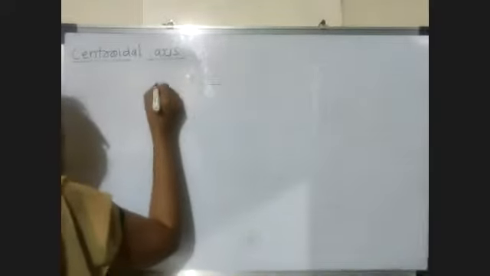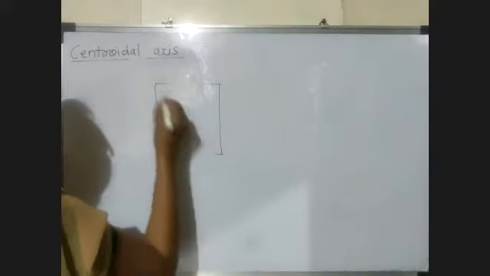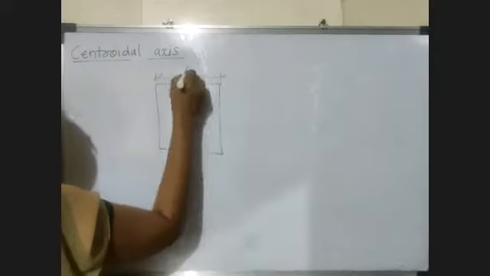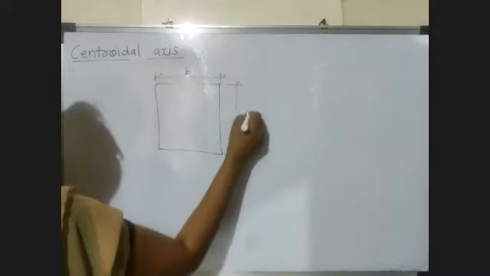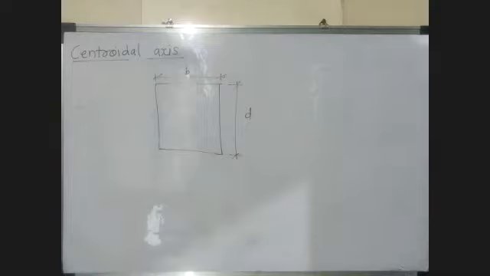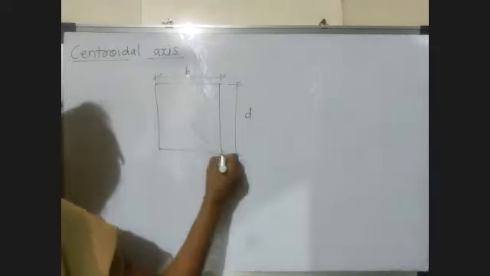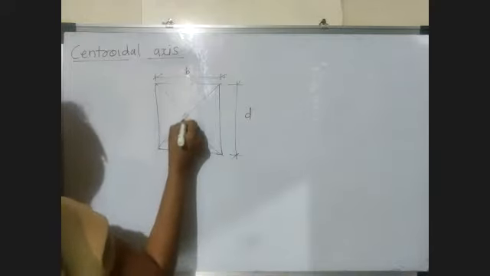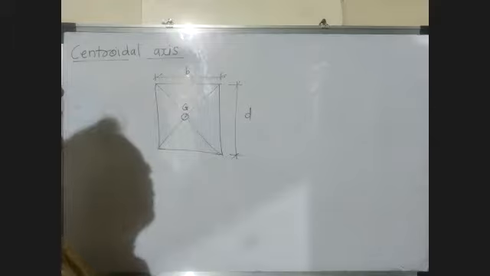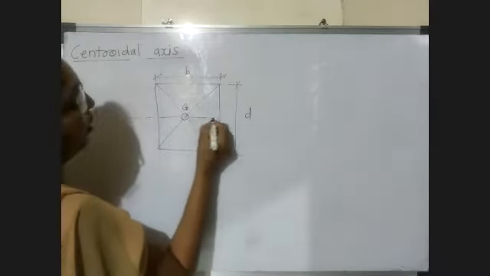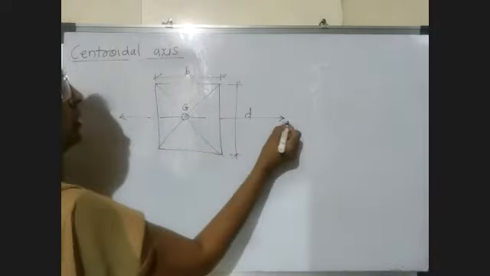Okay. Now next is the centroidal axis. Now what is meant by centroidal axis? Suppose we consider a rectangle. Dimensions of this rectangle are B by D. Now the centroid of this rectangle is located where? The centroid of the rectangle is located at the intersection of its diagonals. So this is your centroid. Now the axis which passes through this centroid is called the centroidal axis.